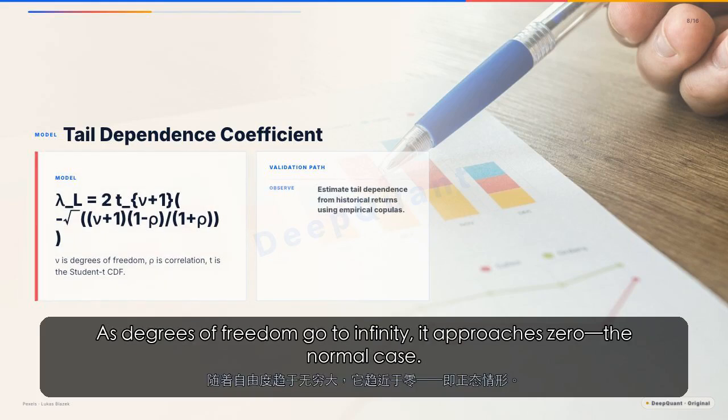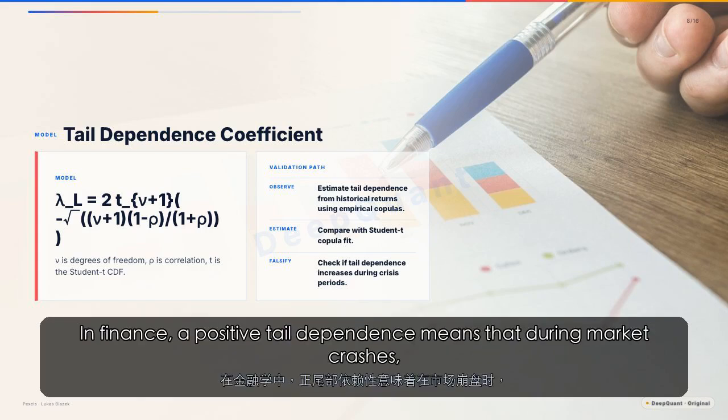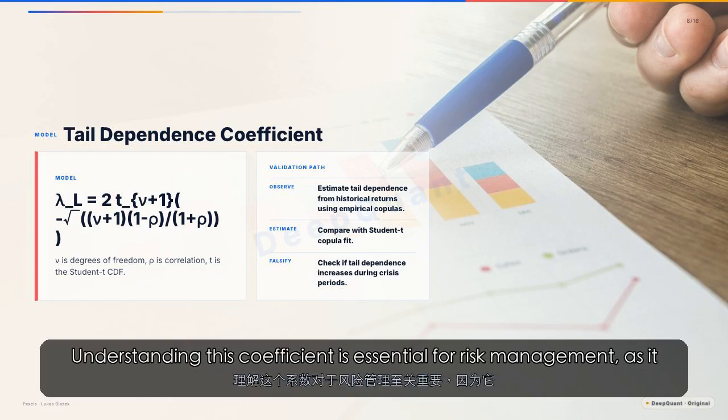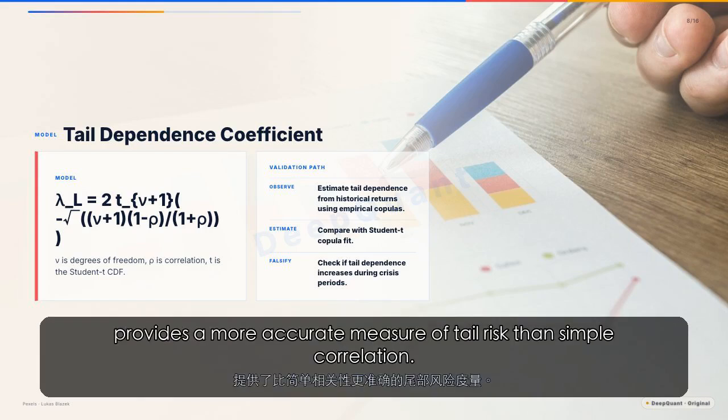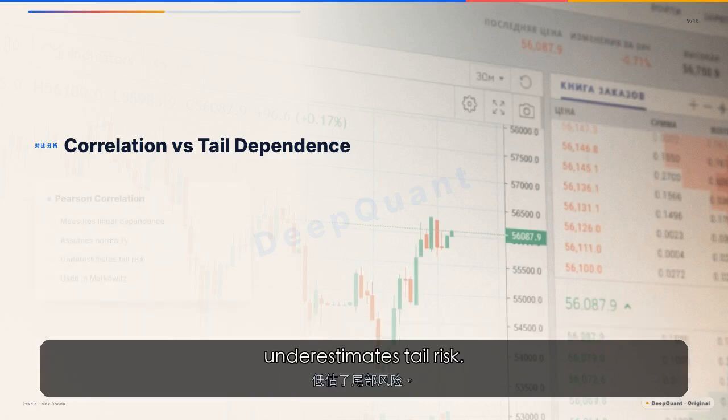As degrees of freedom go to infinity, it approaches zero, the normal case. This coefficient quantifies the likelihood of joint extreme losses. In finance, a positive tail dependence means that during market crashes, assets tend to move together, reducing diversification benefits. Understanding this coefficient is essential for risk management, as it provides a more accurate measure of tail risk than simple correlation. Traditional mean variance optimization uses Pearson correlation, which underestimates tail risk.